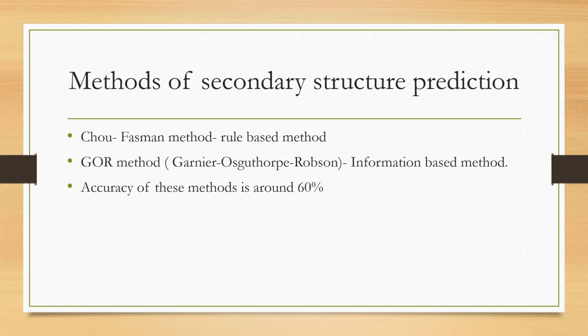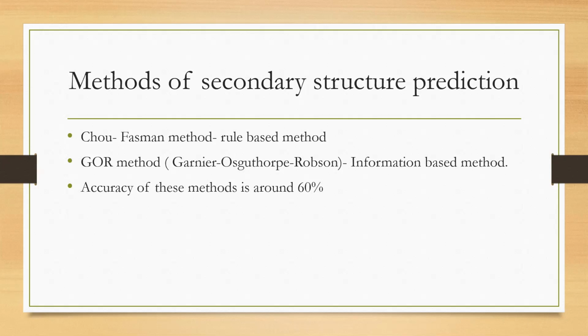Condition number 2: their average helix propensity should be greater than 1. Condition number 3: their helix propensity should also be greater than the strand propensity. In that case, that stretch of 6 residues will be predicted as alpha conformation.